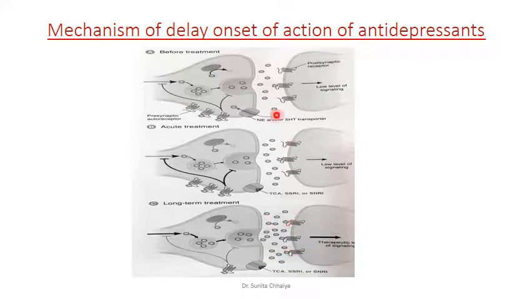So here you can compare all this. Before treatment, this is the scenario. After acute treatment, though the level of neurotransmitter is increased, due to the auto feedback mechanism the actual clinical response is not observed. But after chronic therapy, these autoreceptors are desensitized, and that leads to an increase in postsynaptic receptor activity, or we can say the clinical response is increased. So the time interval needed to downregulate or desensitize this receptor is the major contributing factor for the biological lag effect.